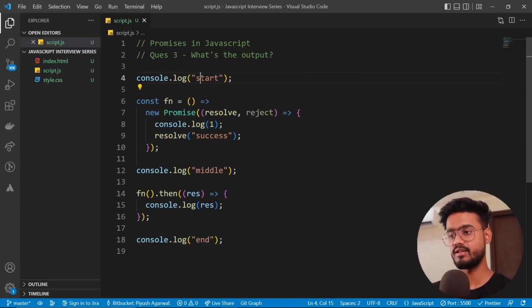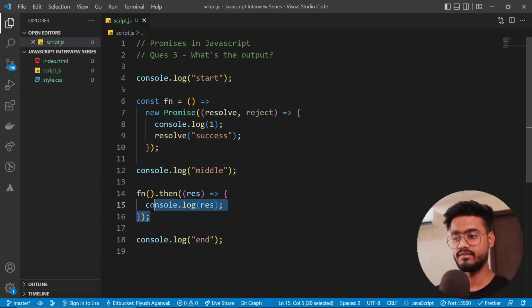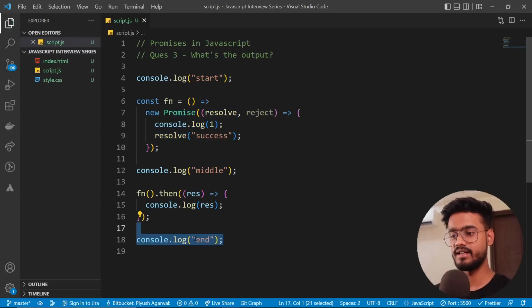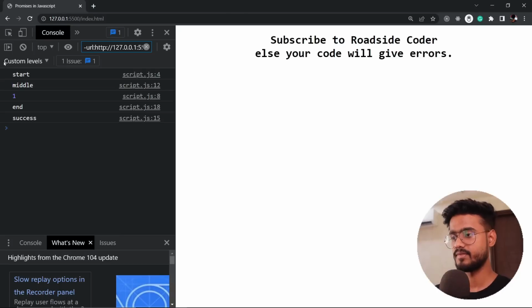So many people will think that, okay, we'll print start and then we'll print console log middle, and then this is obviously an asynchronous operation, so we will print end, and then after that we will print success over here, right? But don't miss this part, that the function is being called after this middle. So we'll print start, then middle, and then this function will be called. So this console log 1 will be printed when this new promise is initialized. And then after that we'll print end, and then we will print success. So now if we see, yep.